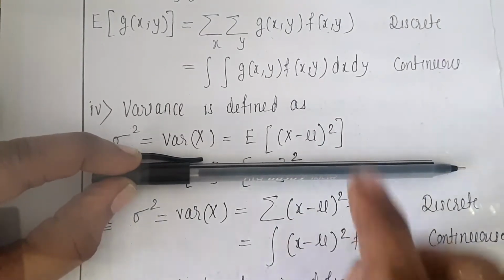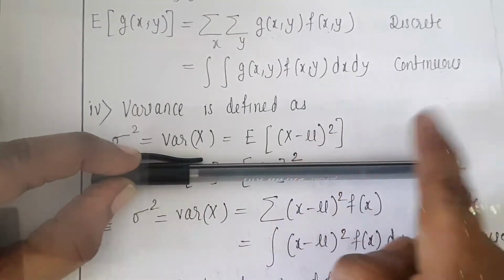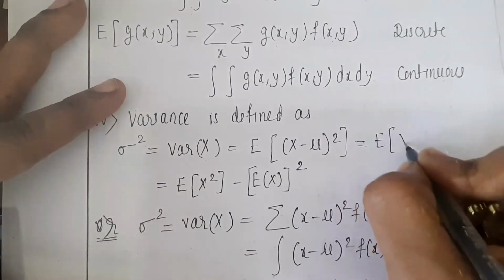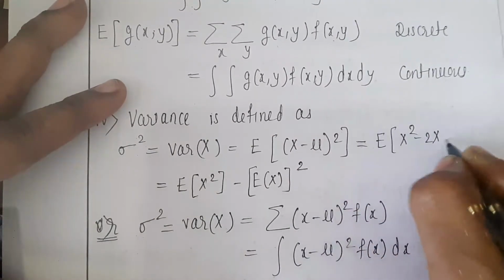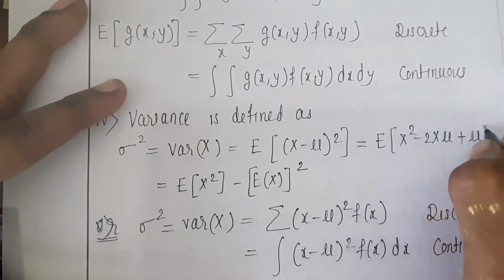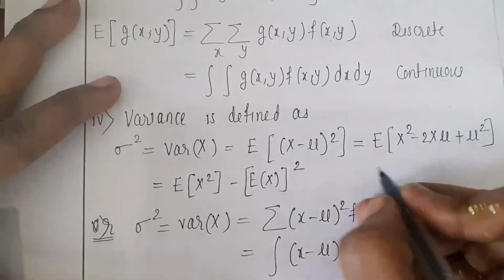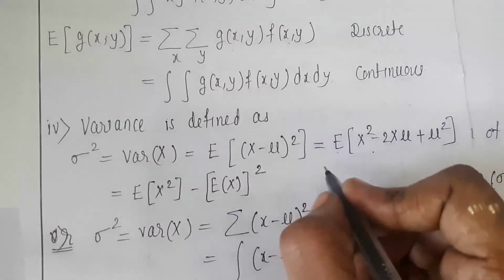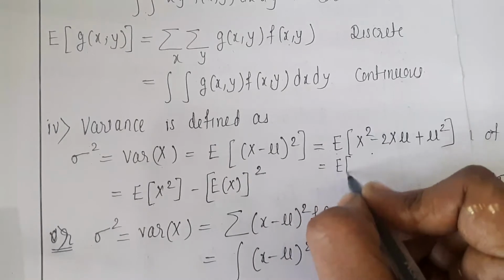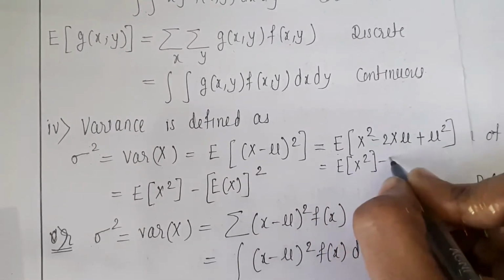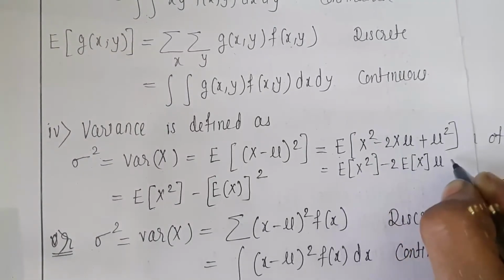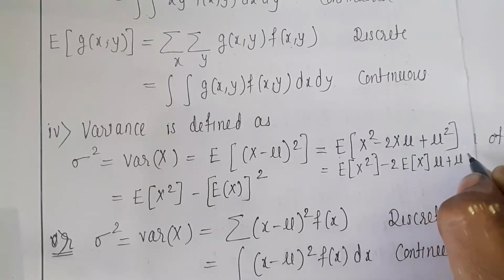But if we solve this, expectation of x minus mu whole square in this bracket becomes expectation of x square minus 2x into mu plus mu square. So it is equal to, if we separate the E over this bracket, expectation of x square minus 2 times expectation of x multiplied by mu as it is, plus mu square multiplied by expectation of 1.